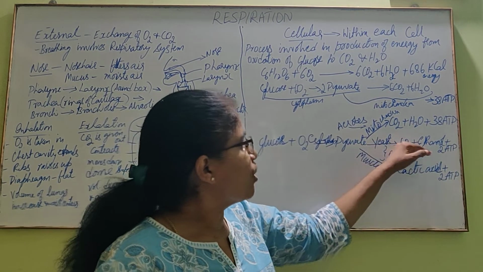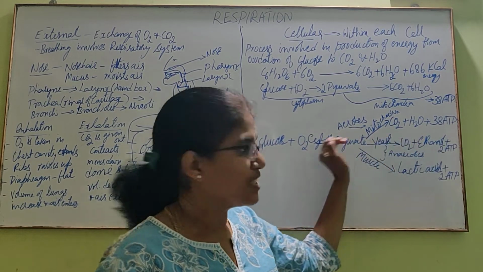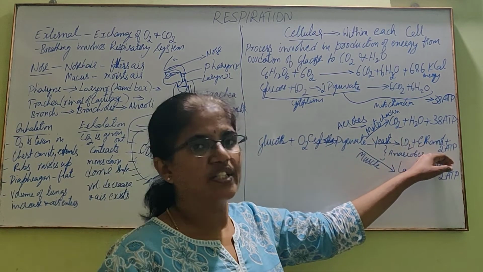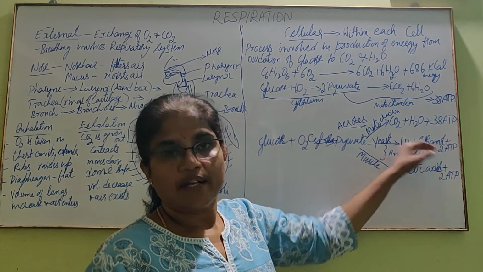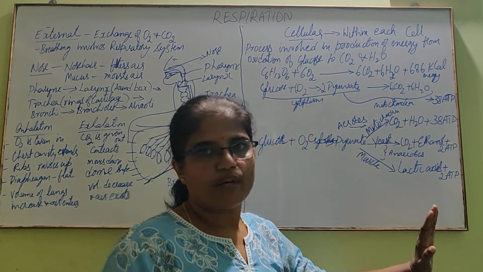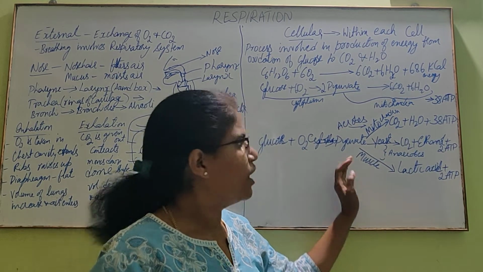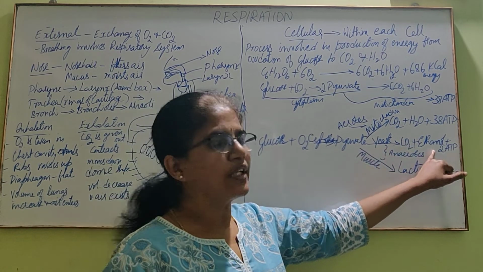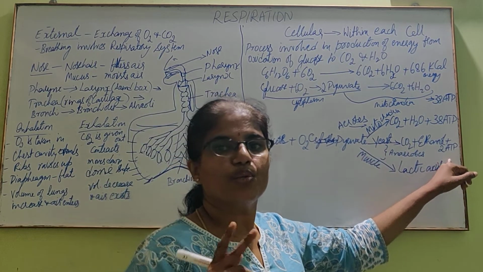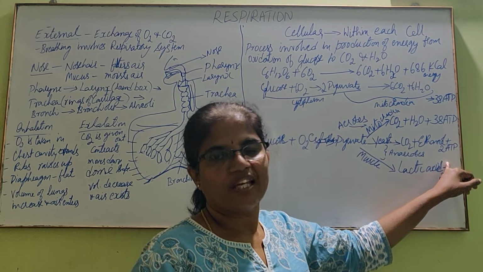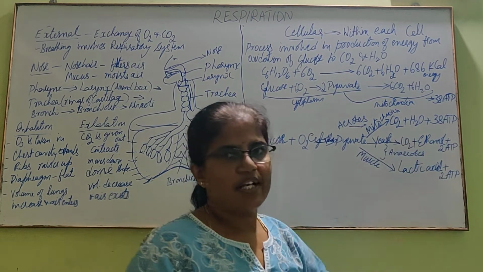But this does not happen in mitochondria. This takes place in the cytosol itself. In anaerobes, pyruvate does not enter mitochondria. It remains in the cytosol and forms carbon dioxide and ethanol, but it releases only 2 ATP in yeast. For this, I'll give one example.